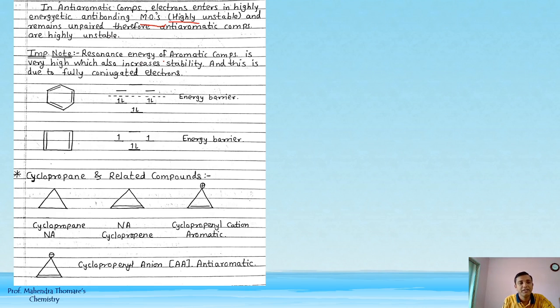Resonance energy of aromatic compound is very high, which also increases stability. So resonance energy की वजह से भी aromatic compounds की stability बढ़ रही है, and this is due to fully conjugated electrons. So we have taken 6 electrons, that is in bonding. Here is 1, 2, 3, 4, and this is 5, 6. So all are in bonding molecular orbitals, and in between this is the energy barrier.